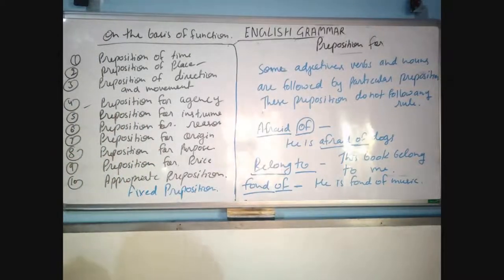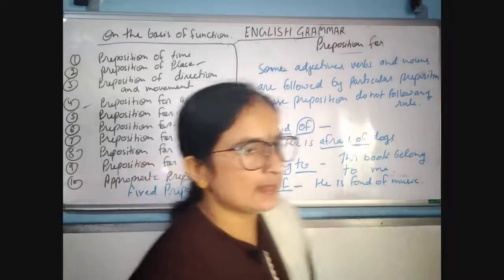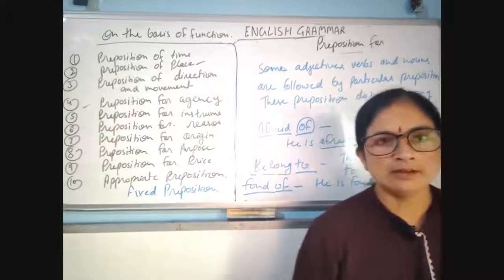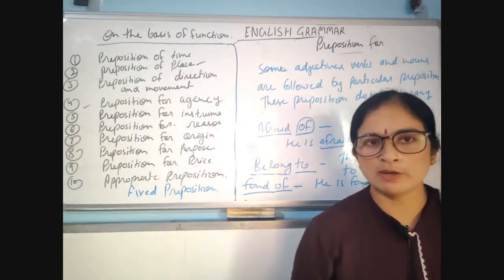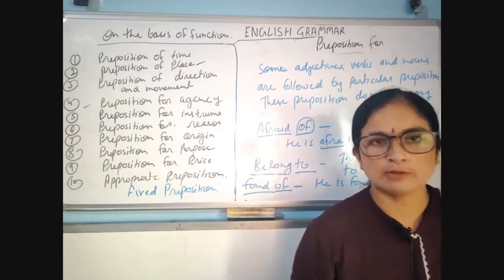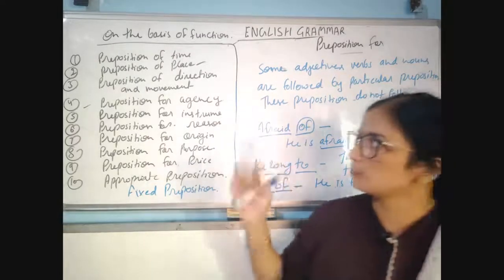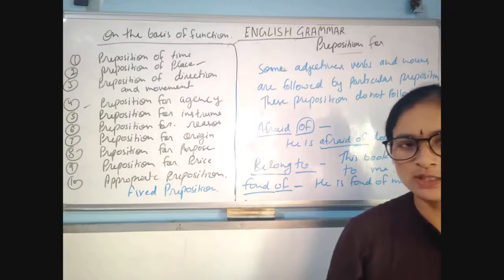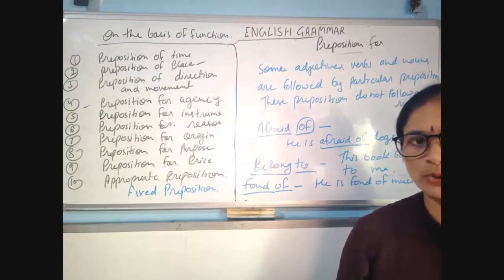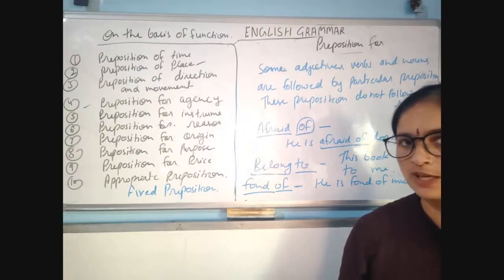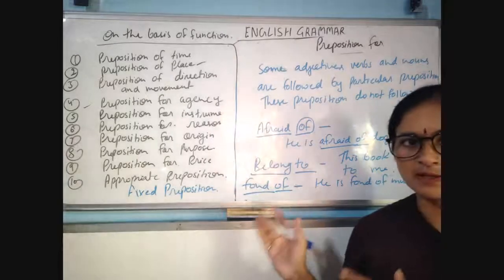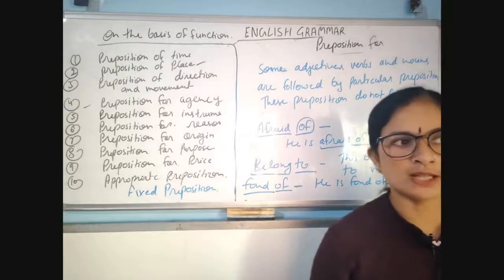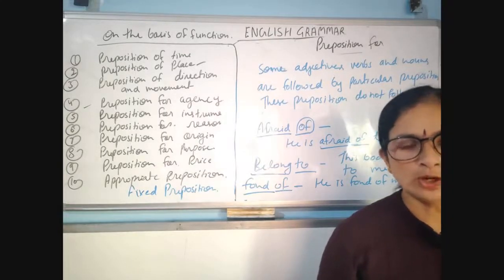So these are the prepositions as I categorized them, and I made you understand them one by one. First I explained the preposition of time, the prepositions used to denote time. And I gave you some examples also. And the preposition of place, the prepositions used to denote place.